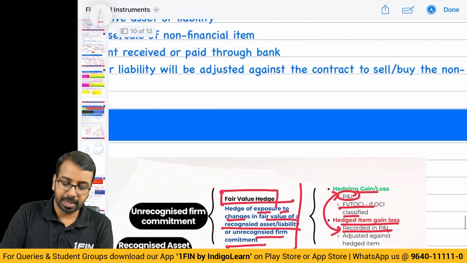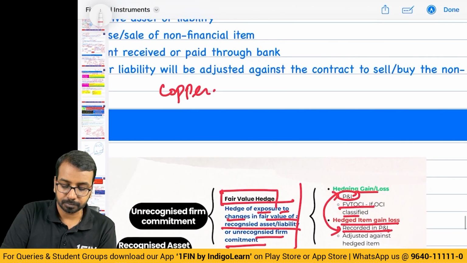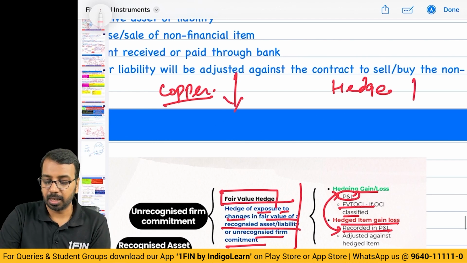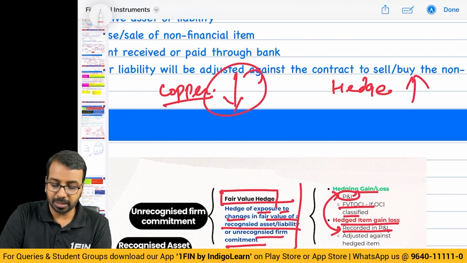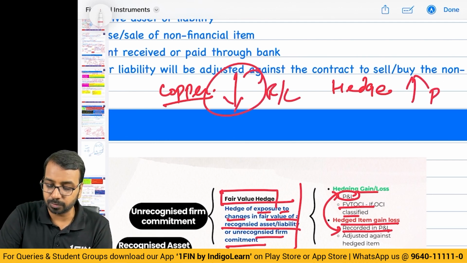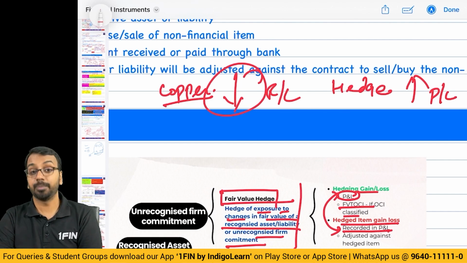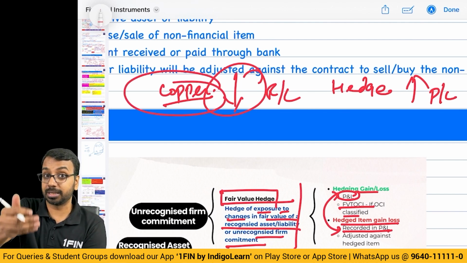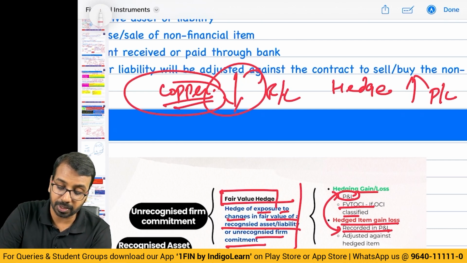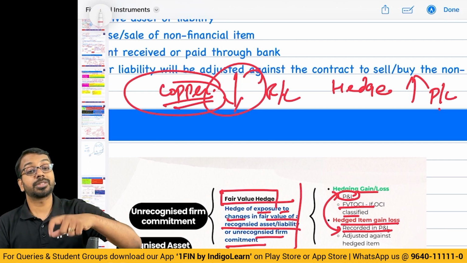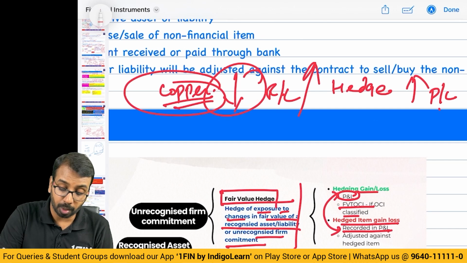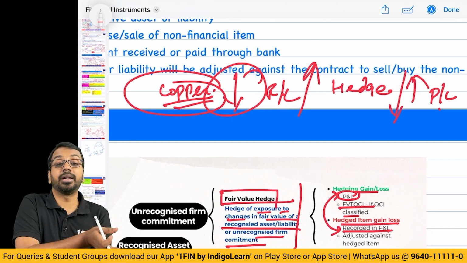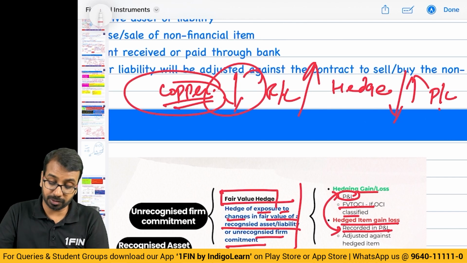Meaning to say, let us say I bought copper. I have taken a hedge. The copper prices fell. In hedging, I will have a gain. So this gain will be recognized in P&L. This hedge gain or loss will be recognized in P&L. If it is still lying in inventory, I'll value it, the loss will be recognized in P&L, gain will be recognized in P&L. Now, sometimes prices may go up and here I'll have a loss. In that case also, I'll increase the value of my inventory to avoid any accounting mismatch.